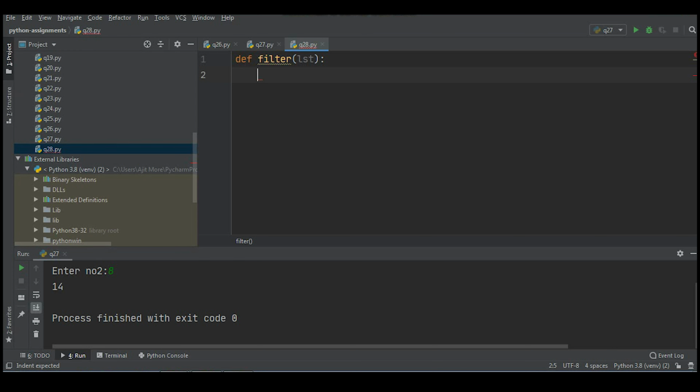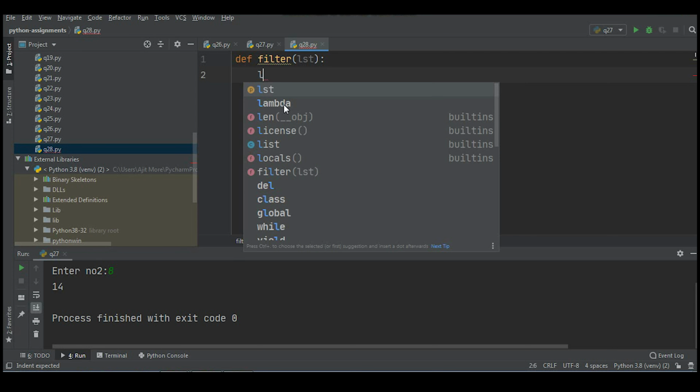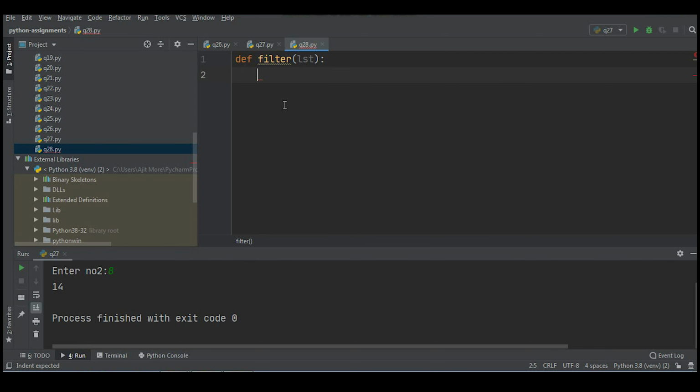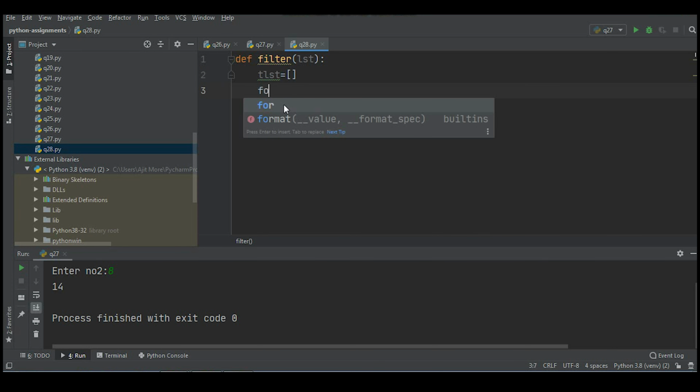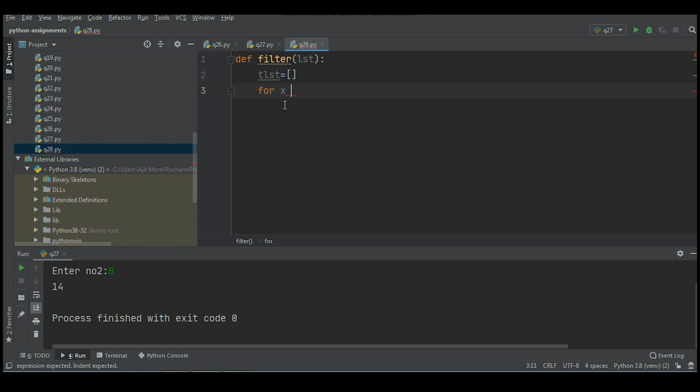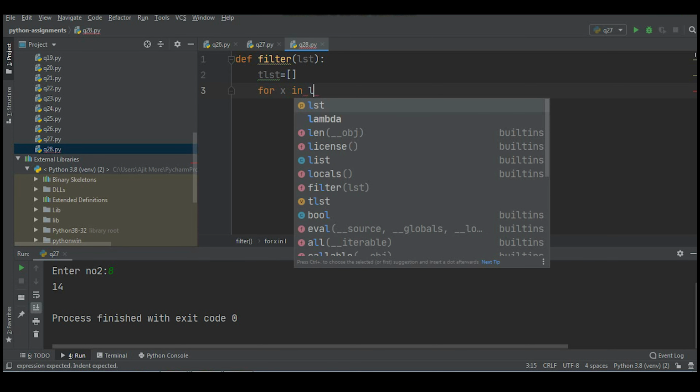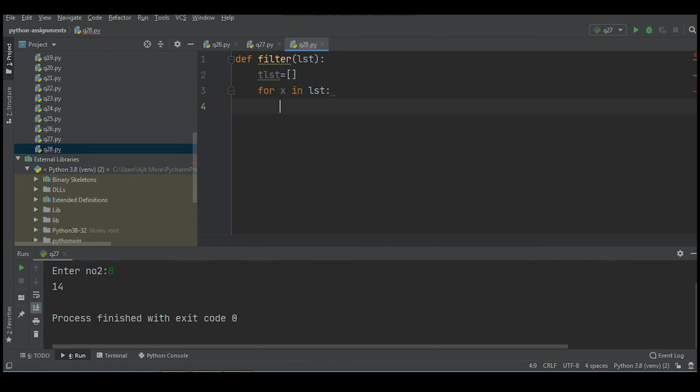I hope you are getting it. What we'll do is create one temporary list, I'll call it tlist, equal to empty square brackets. Then I'll write a for loop to traverse each element in the list. I hope you are understanding how to write a for loop to traverse an iterable object. One by one, elements will be fetched and copied in x.